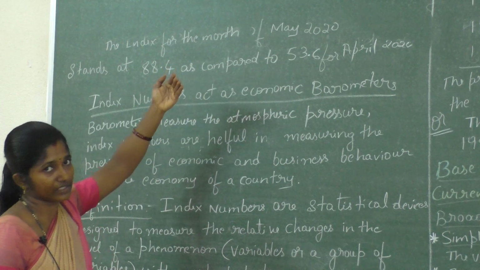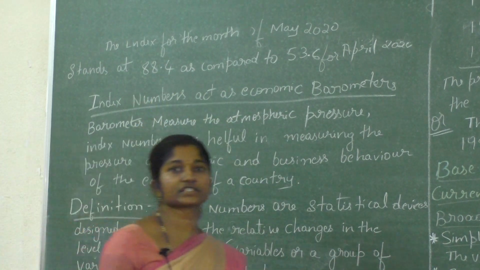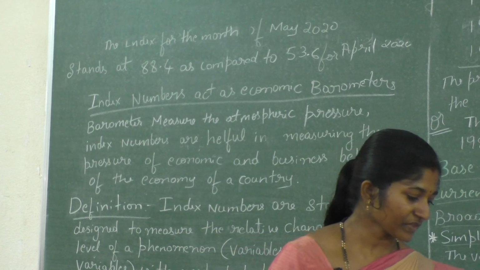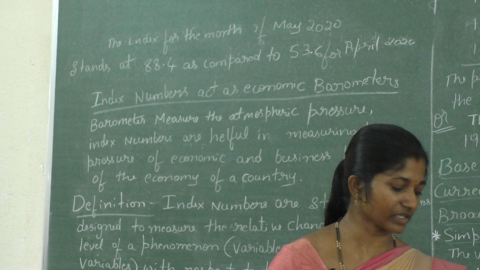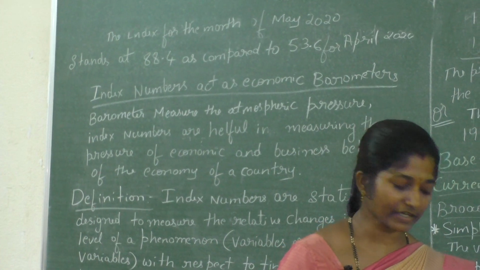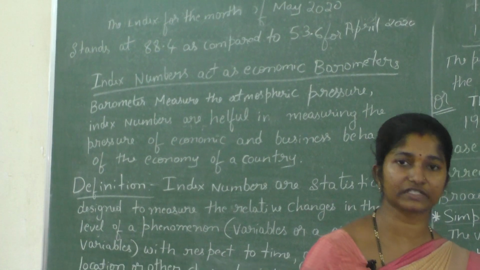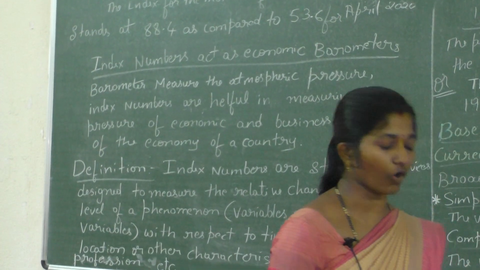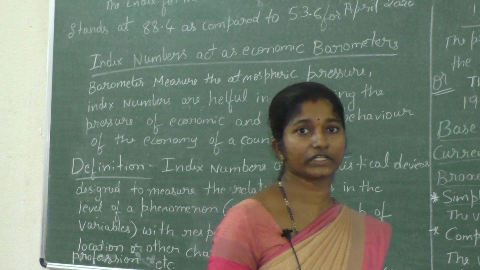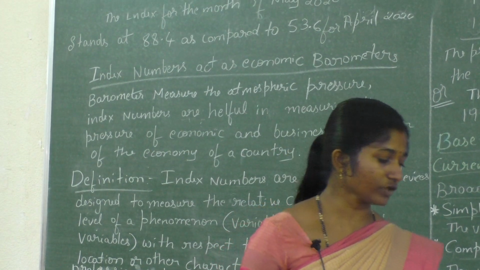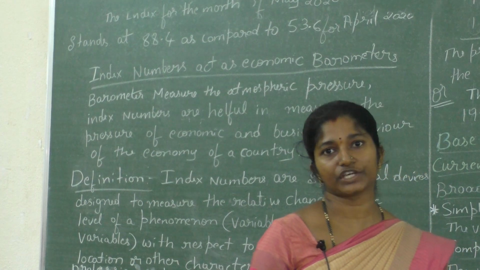Other examples are national income of a company, wage structures of workers in various sectors, bank deposits, foreign exchange services, cost of living of persons of a particular community, class or profession, and so on. These are examples of relative changes you read in the newspaper.